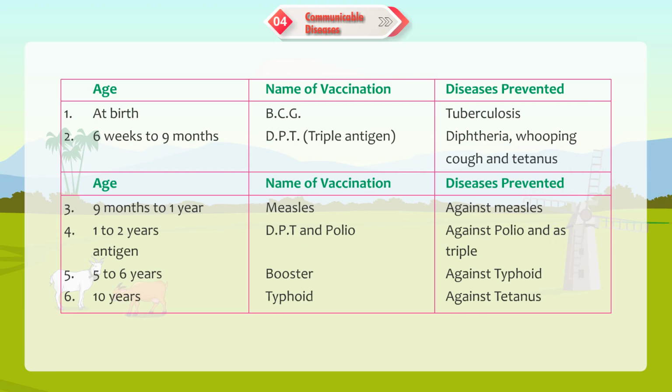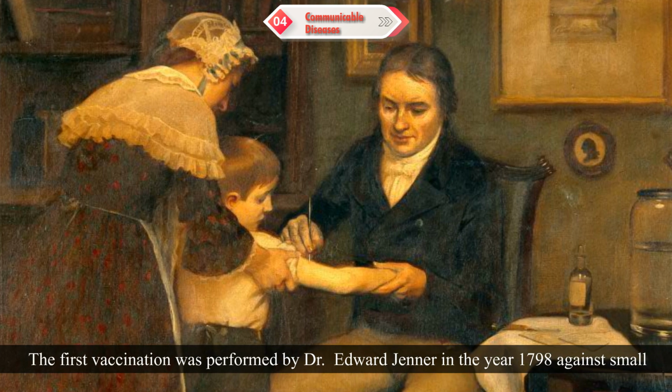Age, name of vaccination, diseases prevented. 1. At birth, BCG, tuberculosis. 2. 6 weeks to 9 months, DPT, triple antigen, diphtheria, whooping cough, and tetanus. 3. 9 months to 1 year, measles vaccine, against measles. 4. 1 to 2 years, DPT booster and polio, against polio and as triple antigen. 5. 5 to 6 years, typhoid, against typhoid. 6. 10 years, tetanus, against tetanus.